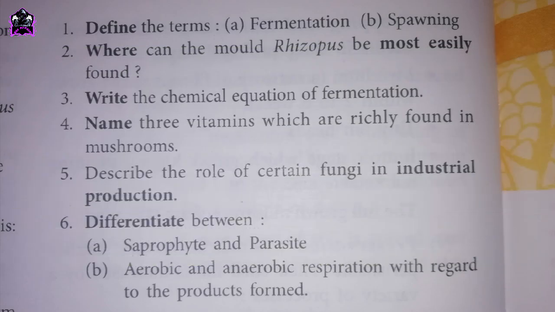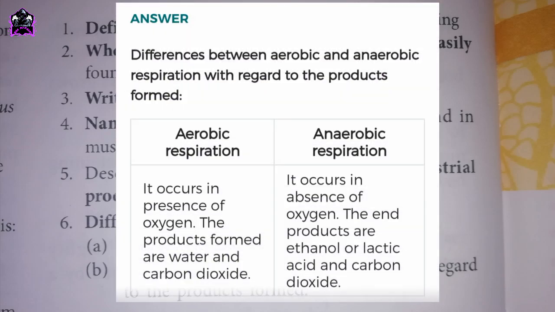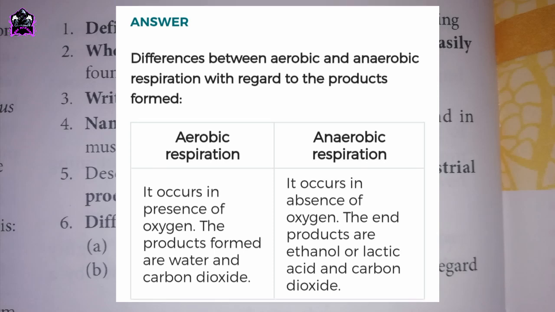B. Aerobic and anaerobic respiration with regard to the products formed. Answers showing on screen. Differences between aerobic and anaerobic respiration with regard to the products formed. Aerobic respiration. It occurs in presence of oxygen. The products formed are water and carbon dioxide. Anaerobic respiration. It occurs in absence of oxygen. The end products are ethanol or lactic acid and carbon dioxide.